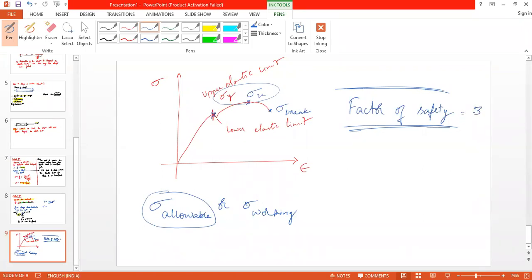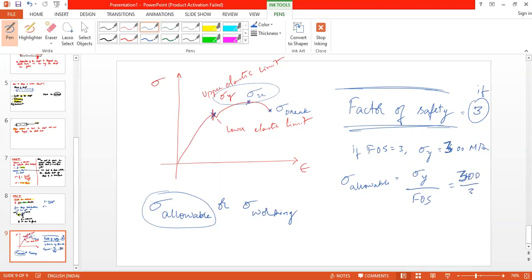Say if the factor of safety is 3, that is if FOS is 3 and sigma y is 300 megapascal, then sigma allowable is sigma y by factor of safety. So 300 by 3 is 100 megapascal.